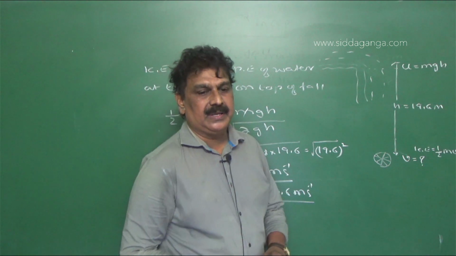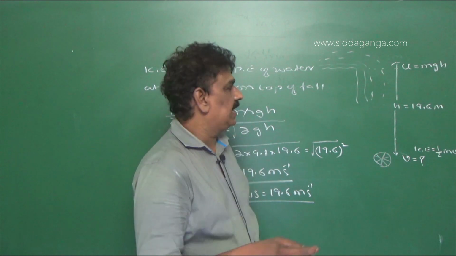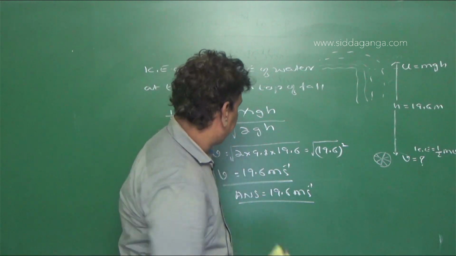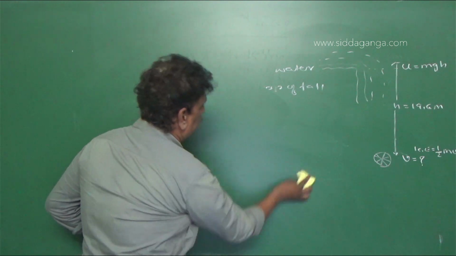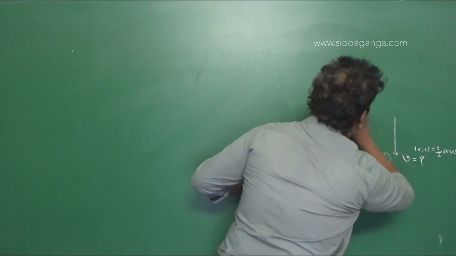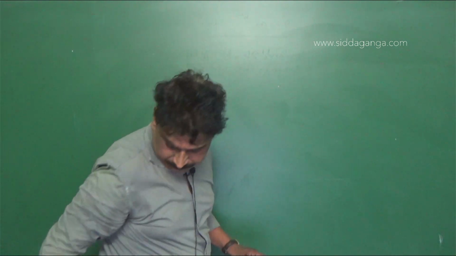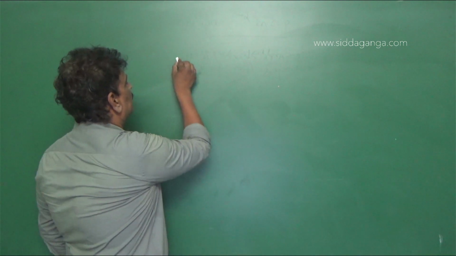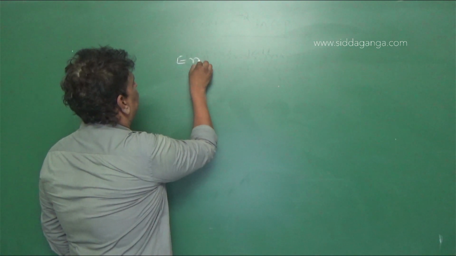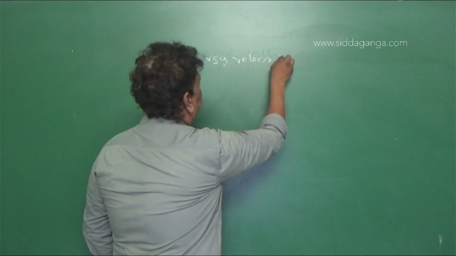Now, so the given question is the amount of energy released. We need to find the energy released.